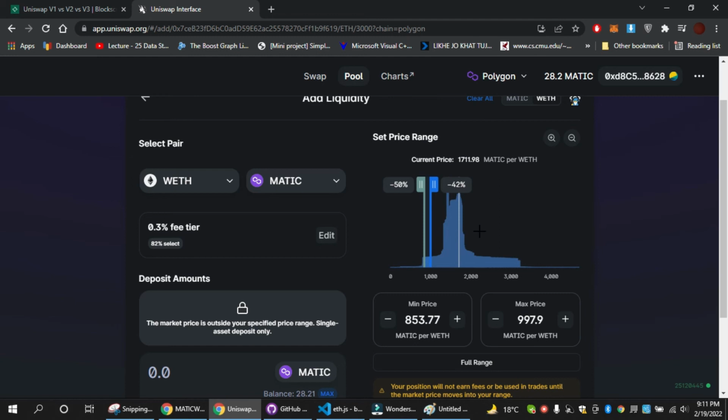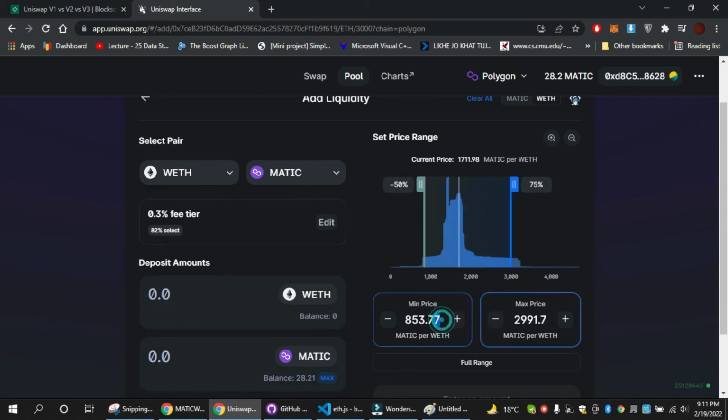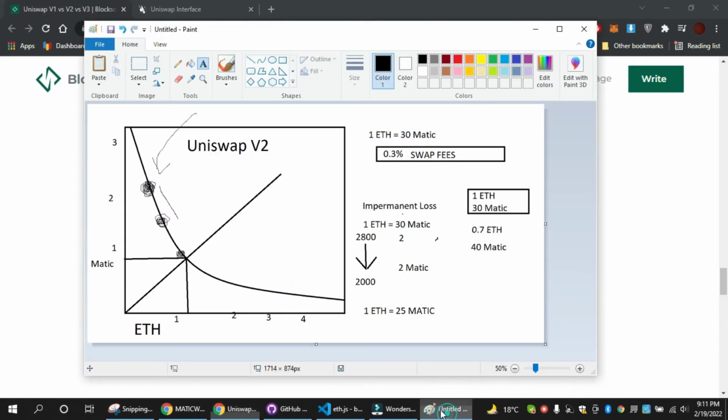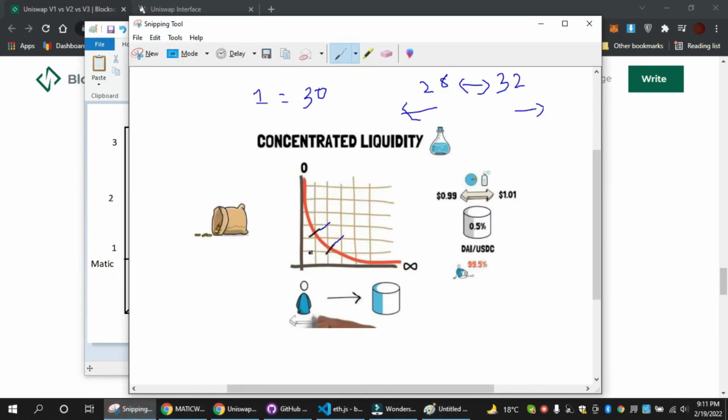And let's say the price goes to 3000 here, or let's say 2500. Now your complete asset will be converted into ETH, right? So the benefit of this is you only get this impermanent loss when you are in this range. Whenever the price leaves your range, your assets are completely converted into one particular asset, either ETH or matic, and you are just losing the value of the asset now.